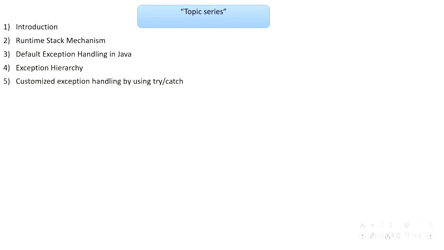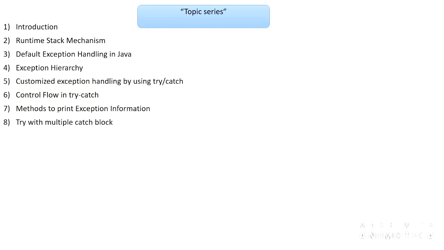Fifth, customize exception handling by using try catch. By using try block and catch block, how we can customize our exceptions, let's see in this tutorial. Sixth, control flow in try catch. What flow will be maintained in the try block and catch block we are going to deal with in this lecture. Seventh, methods to print exception information. How we can print exception information on the console, and what are the corresponding methods, we are going to see in this tutorial.